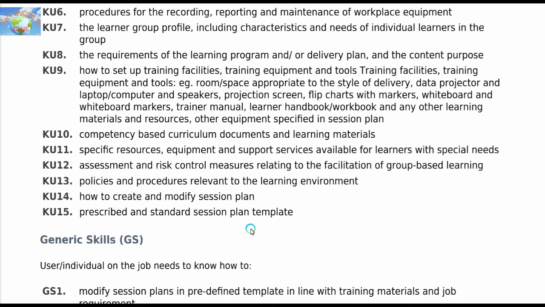Policies and procedures relevant to the learning environment. How to create and modify session plans. So how to modify the session plans and how to create them. Prescribed and standard session plan template. So we have to create the proper template or handouts and notes prescribed to the candidates, so they can learn and understand properly.